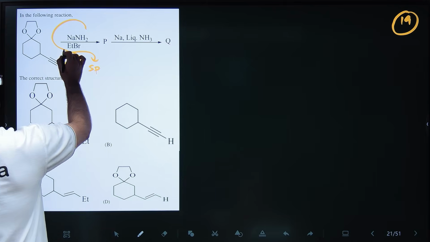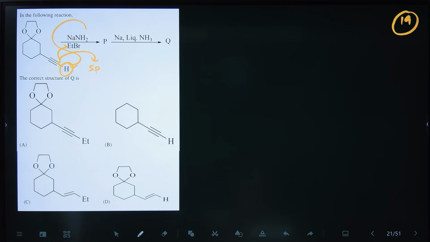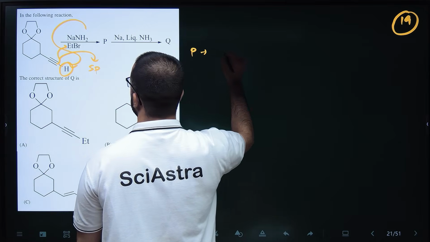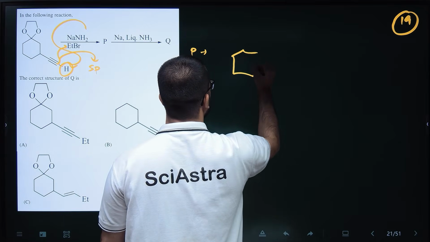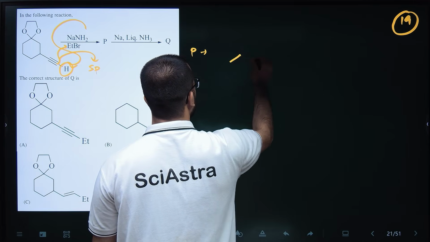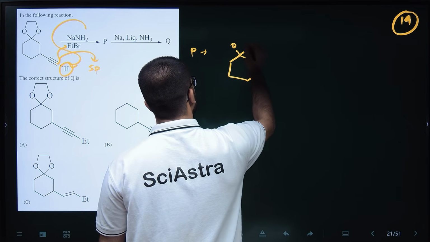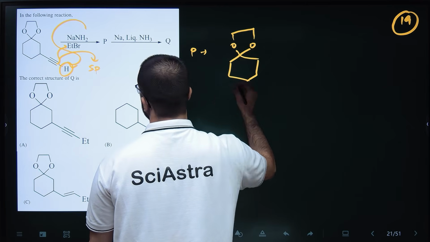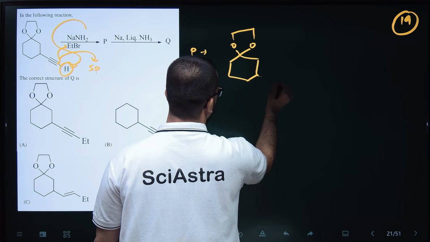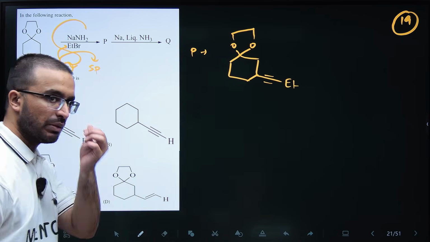So when this attacks the hydrogen, this sp hybridized carbon will then attack at Et. So the product P will be, wait, oxygen, Et. Okay, so this is my product P.